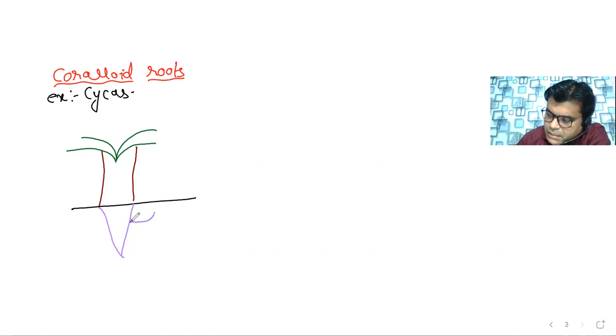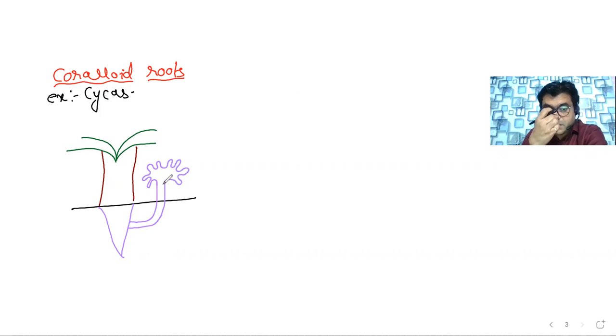So a lateral branch will come from this root and it becomes negatively geotropic. That means this particular root will grow against the direction of the soil.